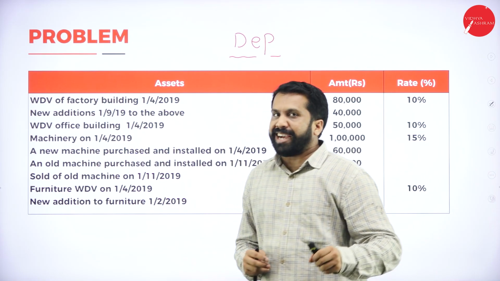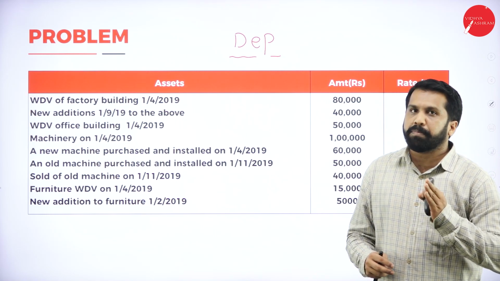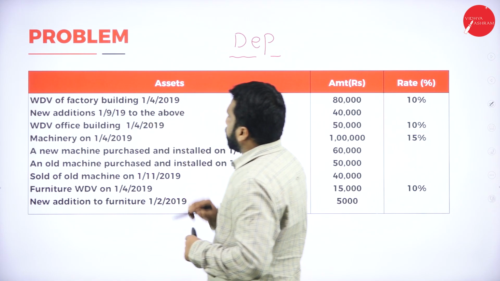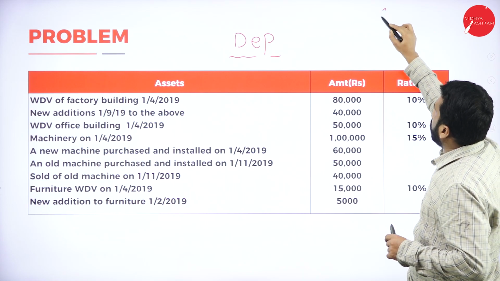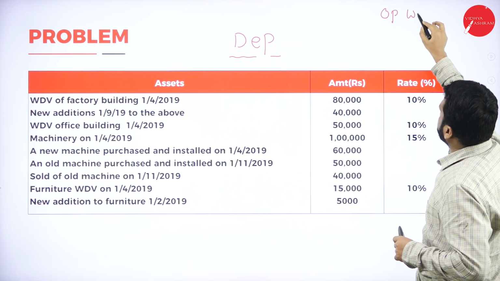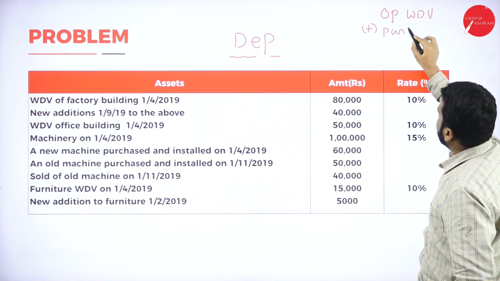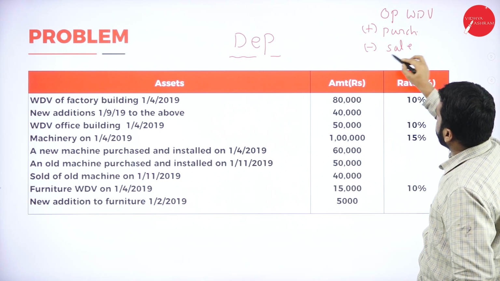Now we'll come to the actual problem of depreciation. How do you go about this depreciation? Now, WDV of factory building. Remember, the procedure is very simple. Opening WDV, add purchases of asset, less sale of asset.